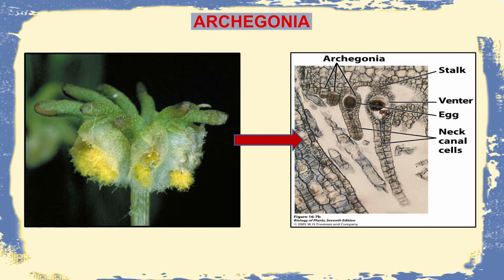Now, when we see the diagram of the archegonia, it consists of a stalk-like structure followed by the venter, within which the egg is present, and beneath it there are certain neck canal cells. During maturation, these neck canal cells usually dissolve, making way for the male sex cells to travel through the neck canal and fertilize the egg. This causes fertilization of the female reproductive structure.